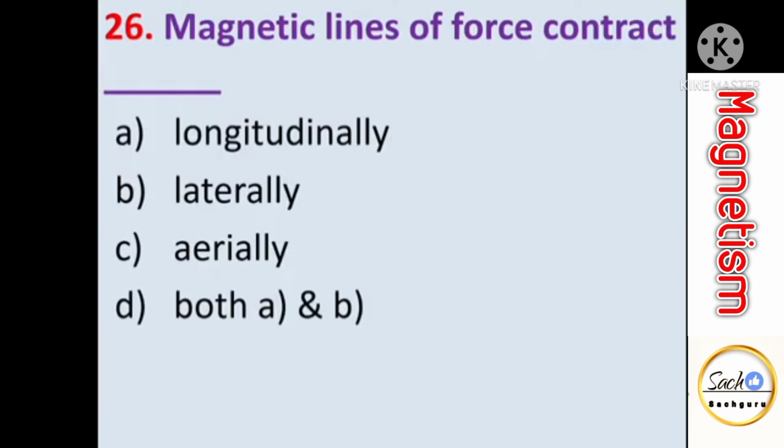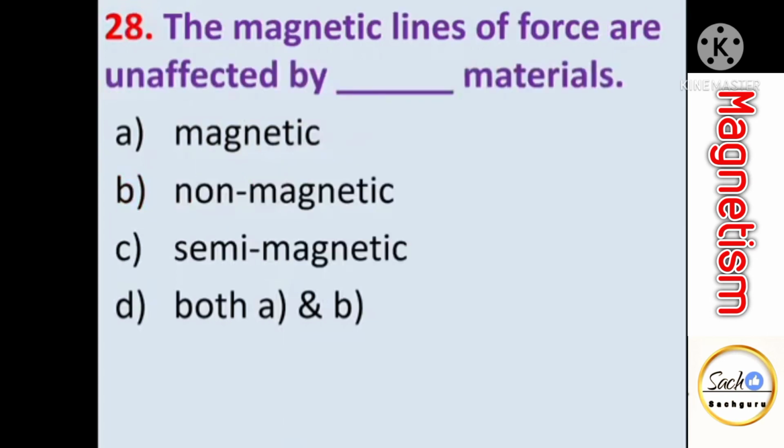Magnetic lines of force contract. So magnetic lines of force contract in length, that is longitudinally. Magnetic lines of force expand laterally. The magnetic lines of force are unaffected by dash dash material. So magnetic lines of force have no effect on non-magnetic materials like paper, wood, plastic, etc.